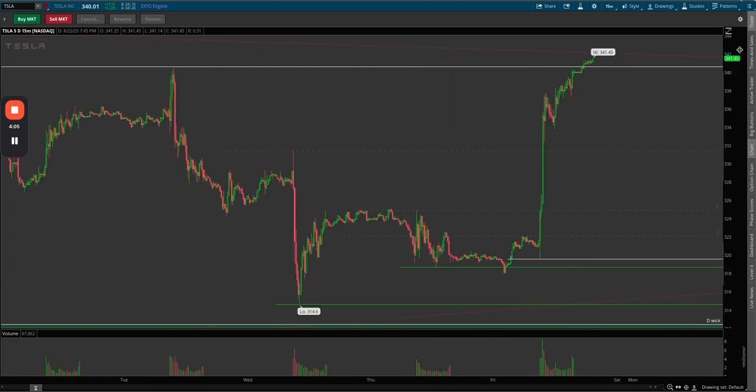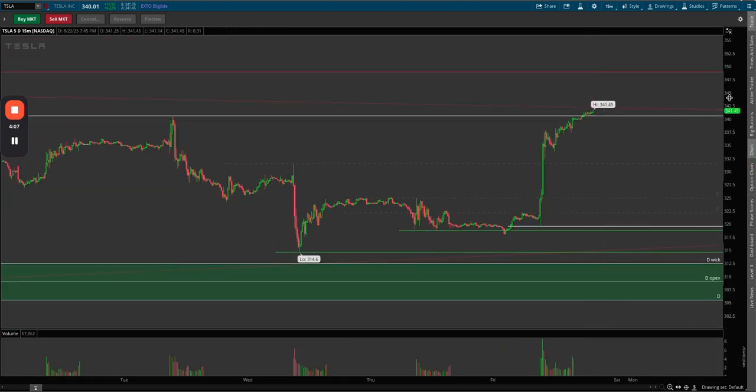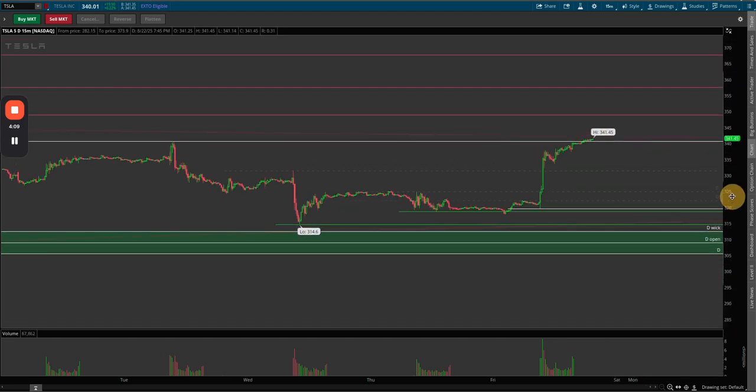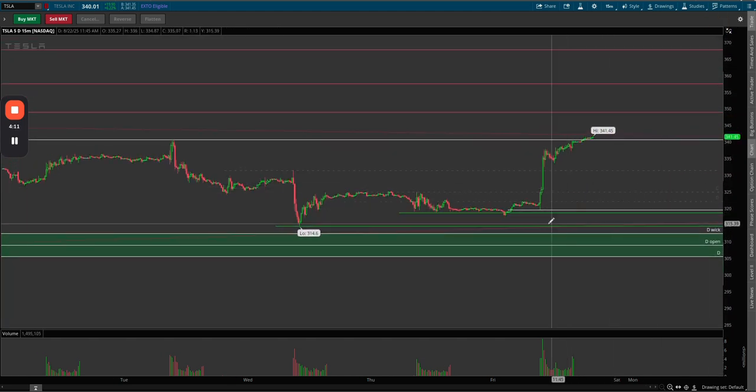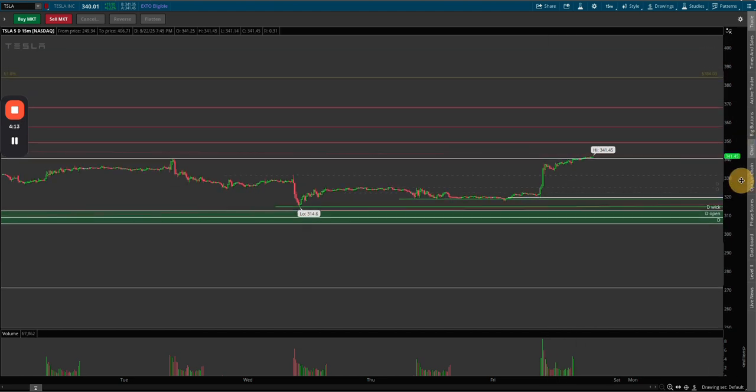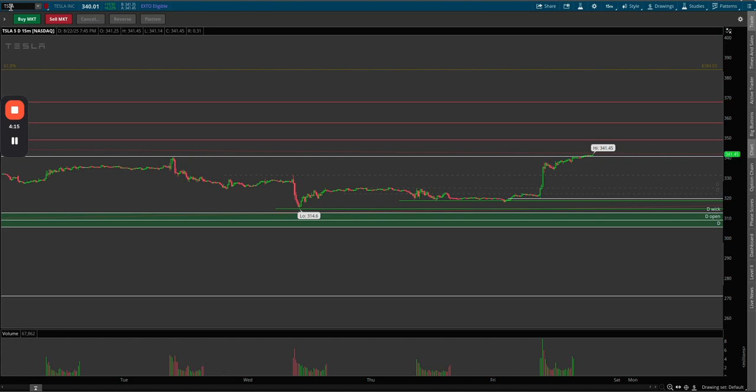So I'll be looking for a move over the previous day high. Look for that area to hold, break the flag, and Tesla, with the way it likes to rip, especially how strong it was Friday, we'll see if we can get up to that 384 target.